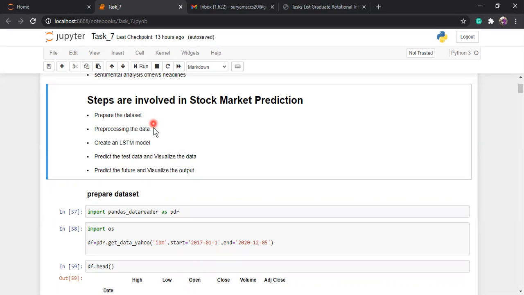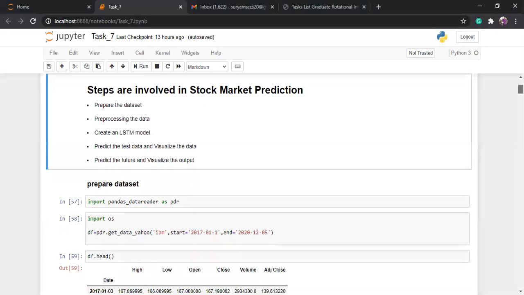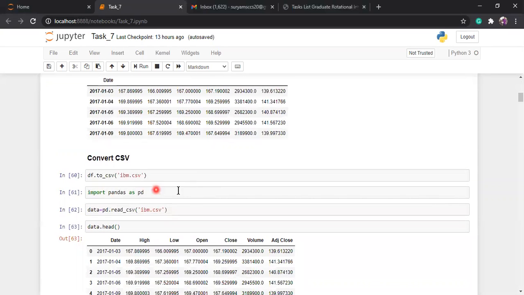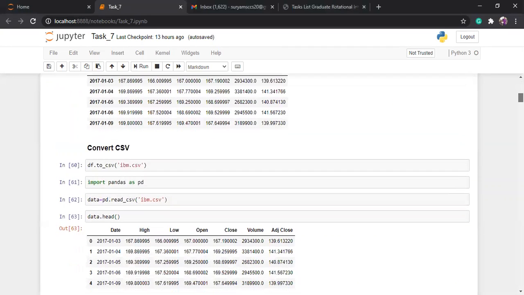You can easily access it through the pandas data reader function. In this pandas data reader function, you can directly download the IBM dataset through the get data Yahoo function. Then I download the dataset, and after I download it, it is converted to CSV format. Then I select one column particularly.